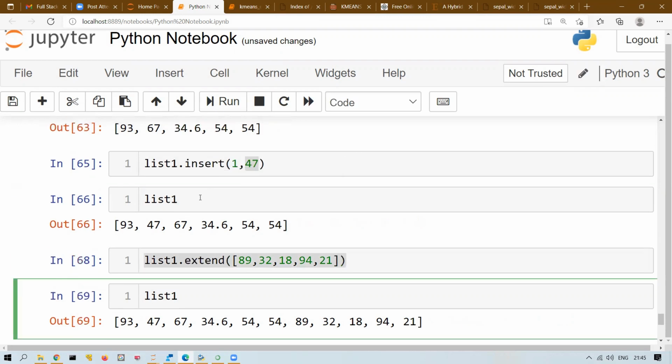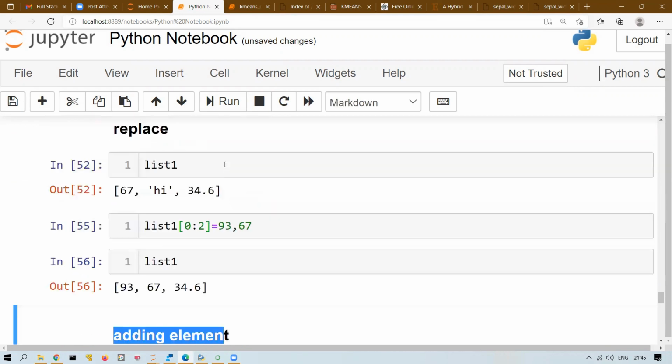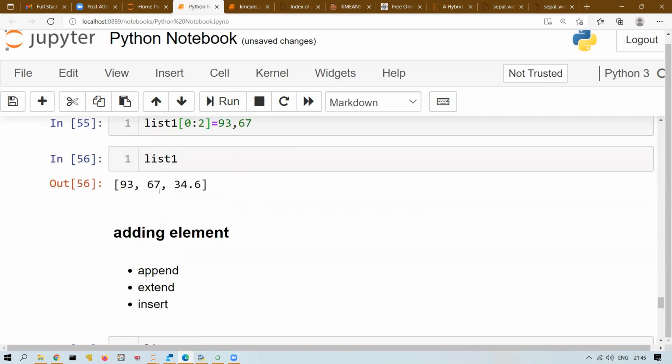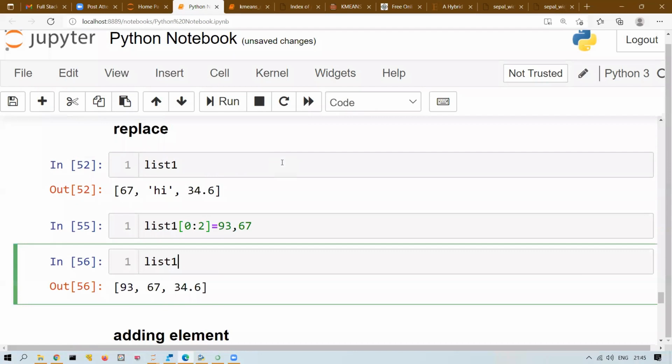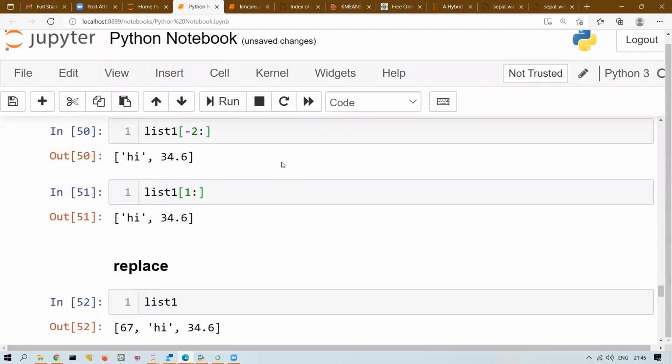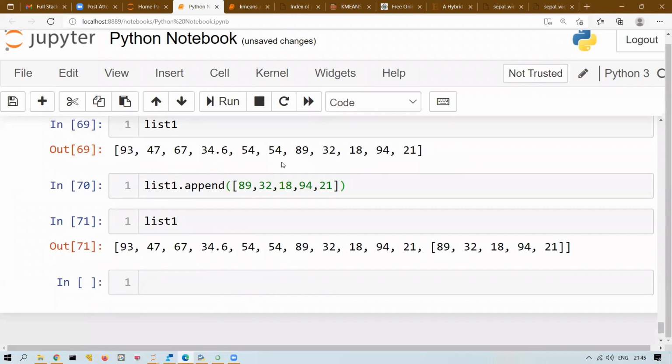Okay. So this is all about adding elements. We discussed replacing and then we discussed adding elements. So far, is it clear, everyone? Any question? Replace, adding and indexing, selection. Clear? Okay.